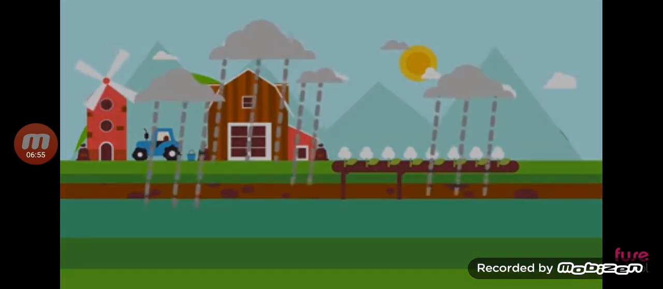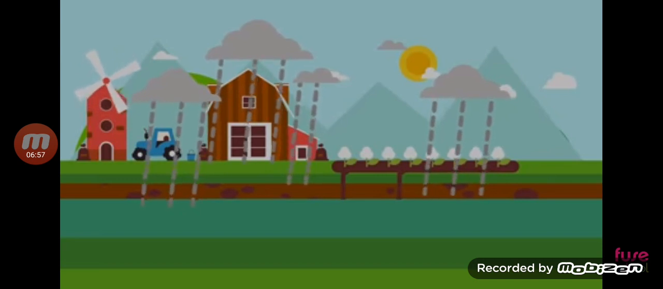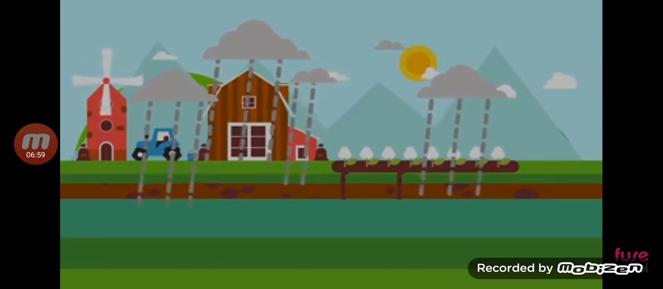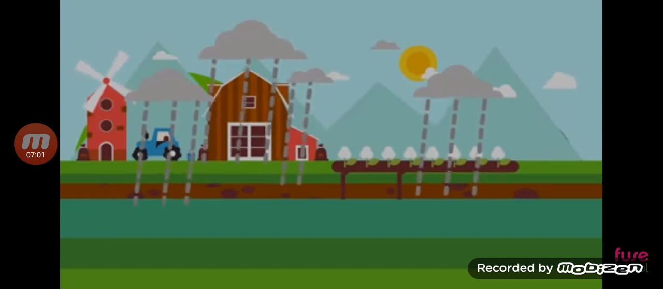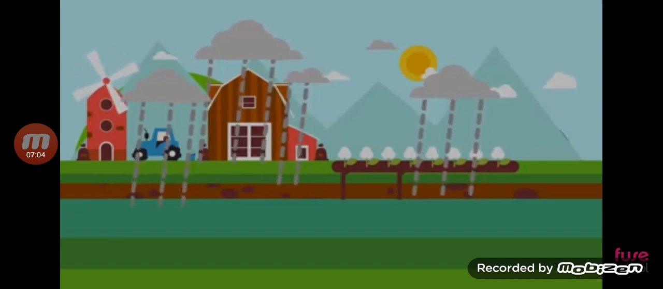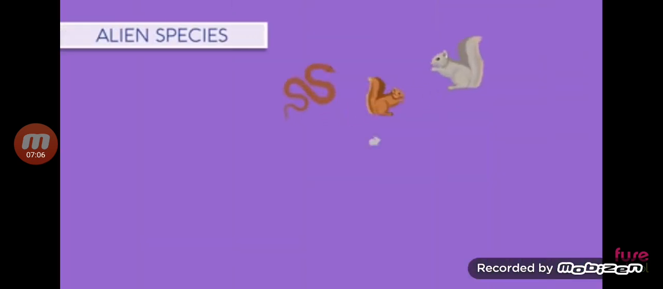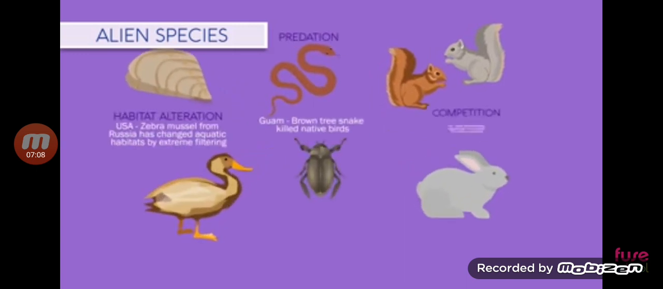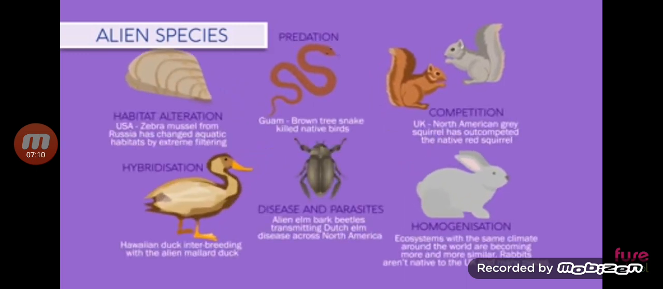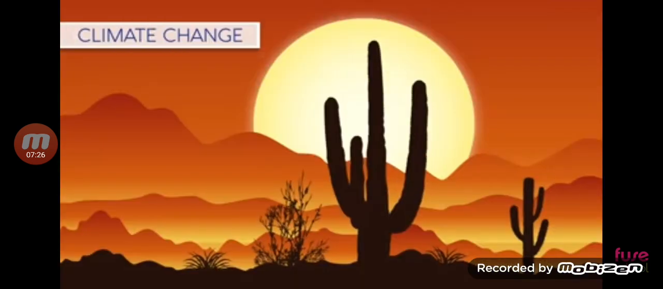Acid rain is a consequence of humans polluting the air. This causes lakes and water bodies to become more acidic, killing fish, mollusks, amphibians, and many other species. A huge impact humans have had on planet Earth is the introduction of alien species to habitats. In fact, it is estimated that on any given day there are 3,000 species in transit aboard ocean-going vessels. Alien species can cause problems in a number of ways. Pause the video and have a look.